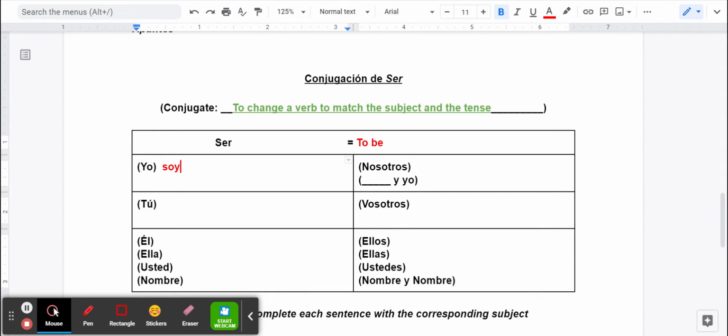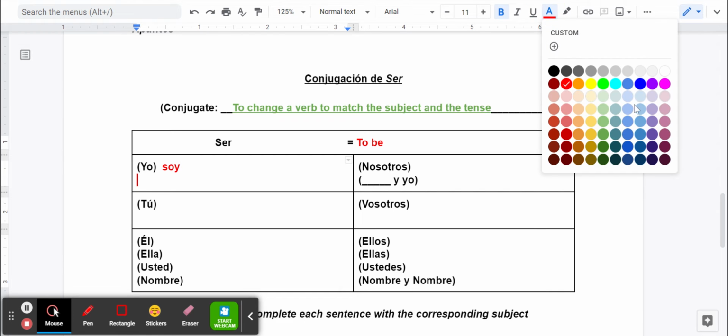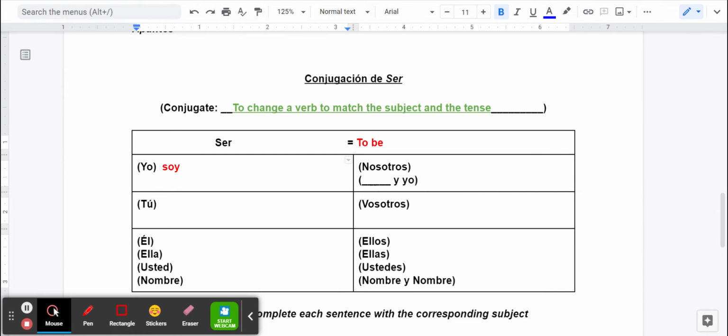This is why we said soy de for I am from. You'll notice when we did soy de, we dropped the yo, and that's because soy can only go with yo. And so in Spanish, you can drop the subject because the verb already tells you who is doing it. If it helps you, you might put below here or off to the side, I am. That is what yo soy means.